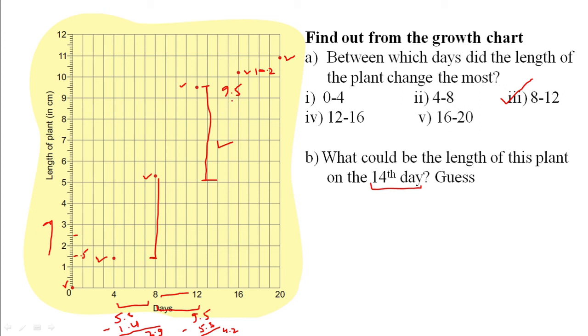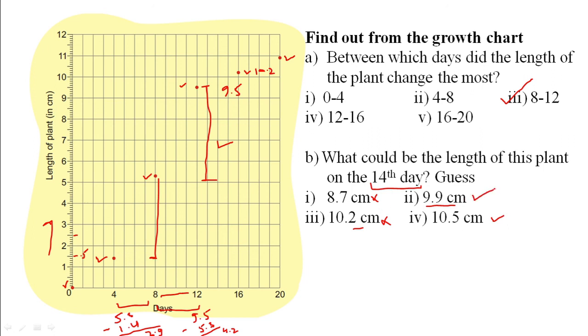So what could be the length? 8.7, no, because it has already crossed 9.5. 9.9, yes, it could be. 10.2, no, because 10.2 is the length on the 16th day and we are asking for 14th. 10.5, no. Okay, so what is the answer? 9.9. Okay.